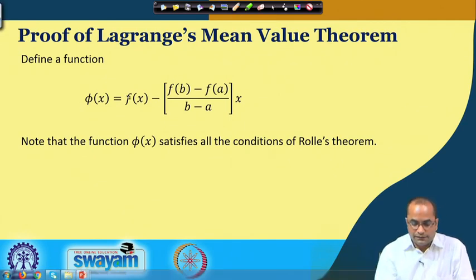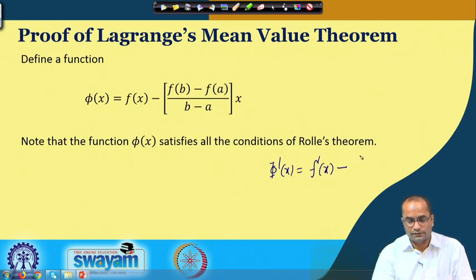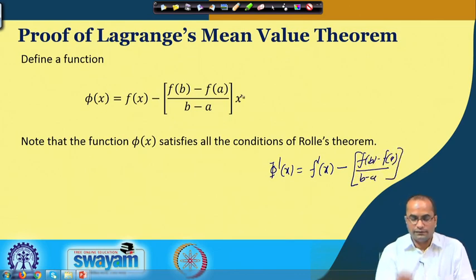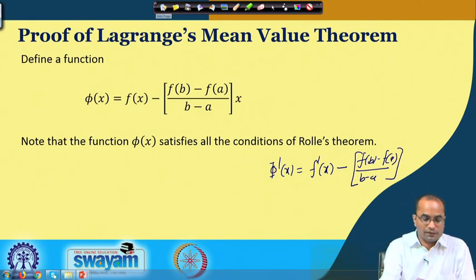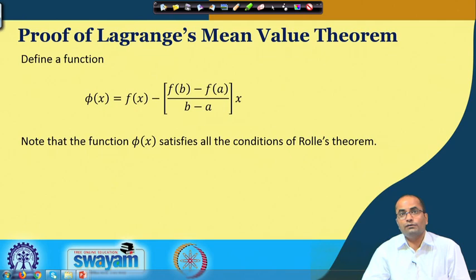So, what will this now give us? If we take the derivative here, phi prime x is equal to the derivative of f x minus this constant, so here (f b minus f A) divided by b minus A, and the derivative of x will be 1. And Rolle's theorem says that there will be a point where the derivative of the function will be 0.